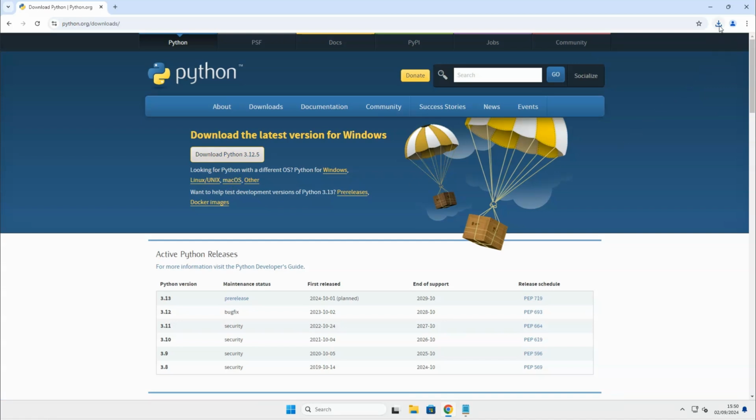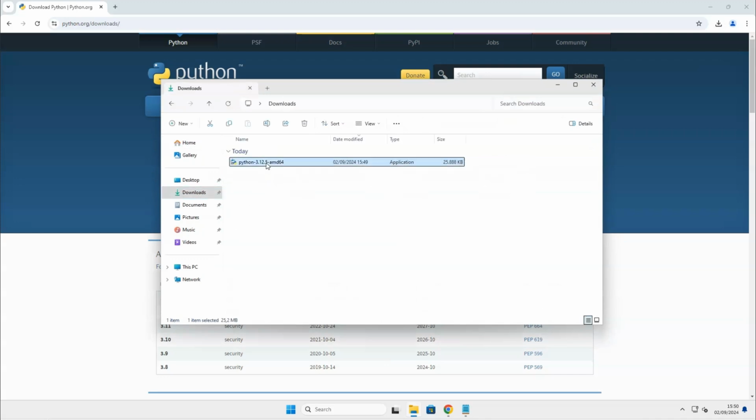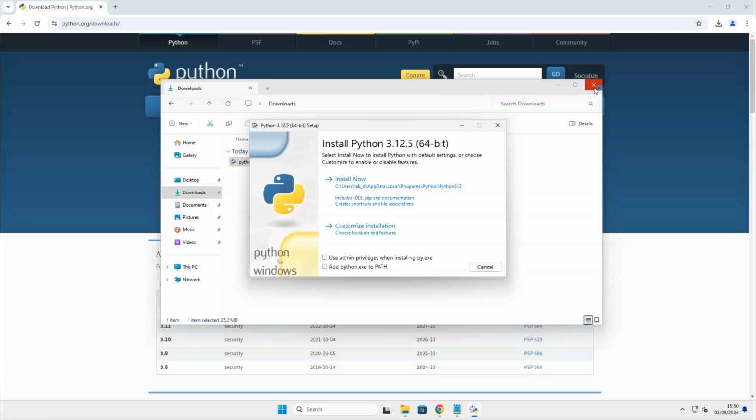At the top right corner of your browser screen, you should find your latest download. You can click on it to start the installation of Python. If you can't see it, you can find your latest downloads in the Download folder in File Explorer. Double-click on the Python installation file.